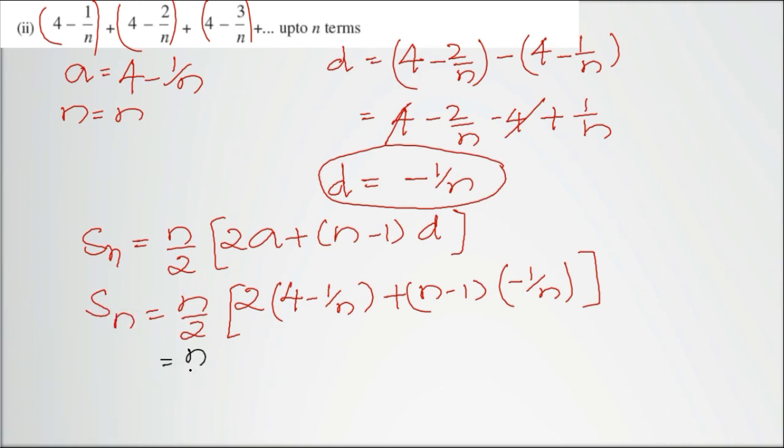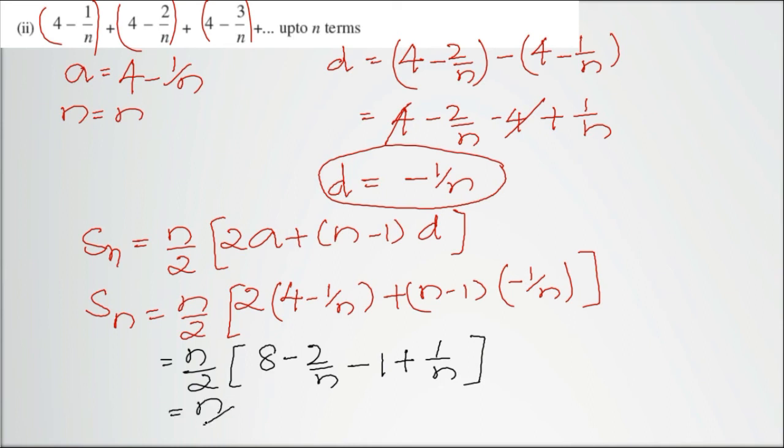Let's simplify this. n by 2. When 2 is multiplied, we get 8 minus 2 by n. Here minus 1 by n multiplied by n will be minus 1. Minus of minus is positive 1 by n. So this is how we simplify this.